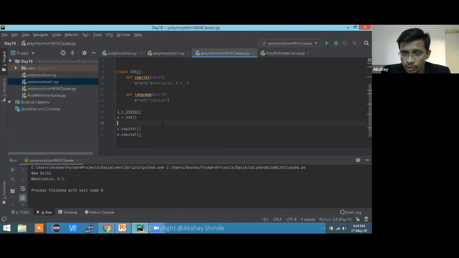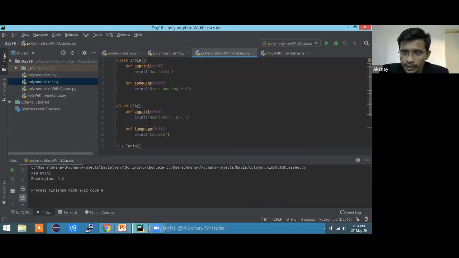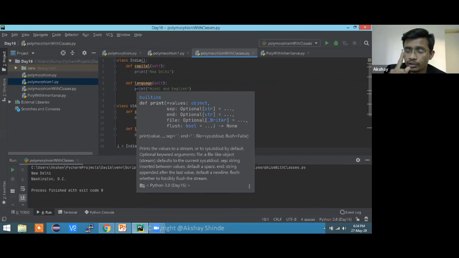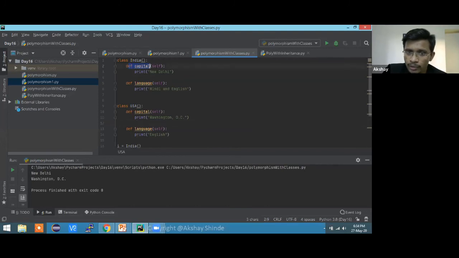So that's just for the demonstration for you, right? I guess your concept of polymorphism is clear. Whenever you are using the same function in different classes, that's what we do, and this is polymorphism with classes. Whenever you use the same function with different objects, that is polymorphism with objects, which we did last time.